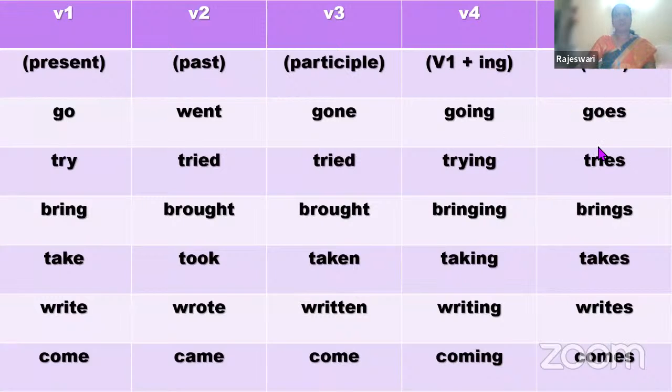Now, V5 is a specific one which we use according to the subject. Now, let me tell you, the subject is the one which does an action or about whom we are talking. So, I'm teaching something. So I am is the subject here. Subject need not be one word, but the subject is what we are talking about, or which does an action. She goes to the market. She is the subject there. Depending on the subject, we are going to use this. If the subject is singular, the verb is singular. If the subject is plural, the verb is plural.